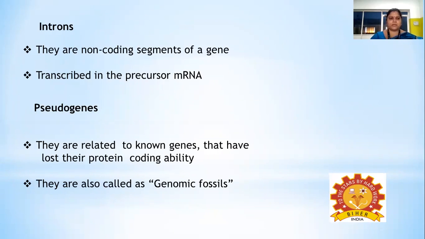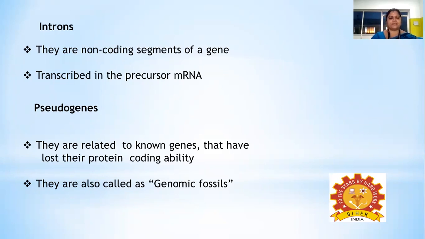Next, coming to introns. These introns are said to be intervening sequences. They are the non-coding segments of a gene and they are transcribed in the precursor mRNA. And from the precursor mRNA, they will be removed through a process called RNA splicing, where the introns get removed from the mRNA and the exons join together to code for a functional protein.